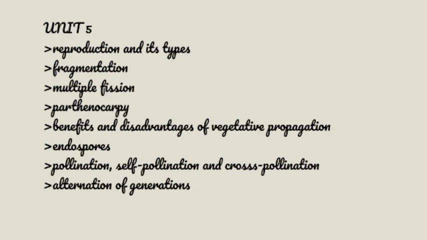Then from chapter number 5, reproduction and its types, fragmentation, multiple fission, parthenocarpy, benefits and disadvantages of vegetative propagation. Endospores, pollination, self-pollination and cross-pollination, this is very important, and the alternation of generations.